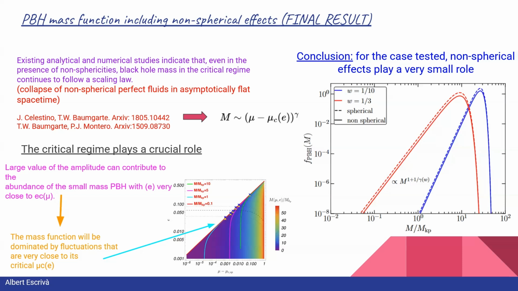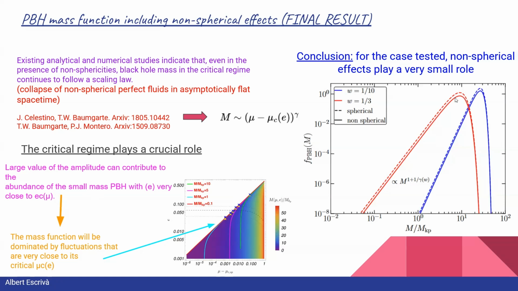And the reason is that, although we have seen this remarkable behavior of how the deviation from sphericity affects the production rate of PBHs, especially in the critical regime, suppressing a large number of configurations from forming black holes, at the end the mass function is dominated by fluctuations that are very close to their critical threshold, mu c, where the new critical threshold now includes the deviation from sphericity given by the ellipticity parameter. So the difference in the mass function is very small for the cases tested.